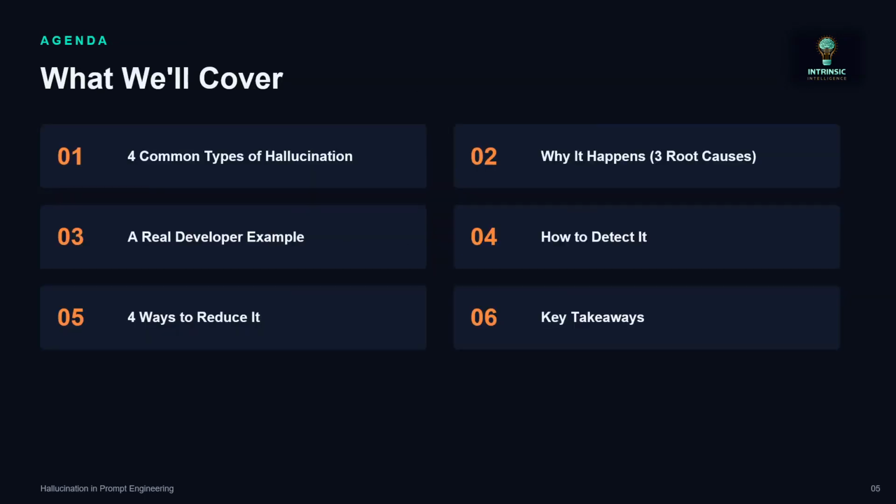What we will cover. First, four common types of hallucination. Second, why it happens, with three root causes. Third, a real developer example. Fourth, how to detect it. Fifth, four ways to reduce it. And sixth, the key takeaways.